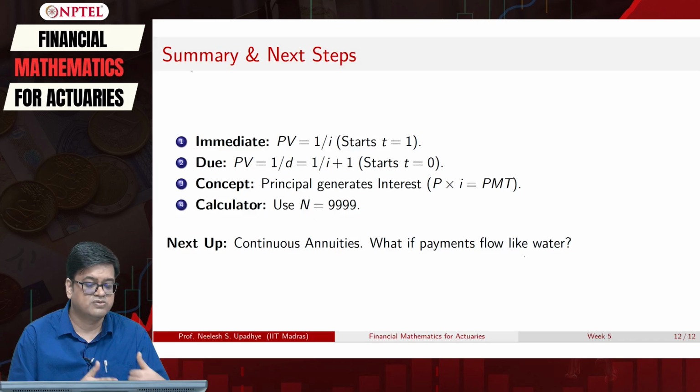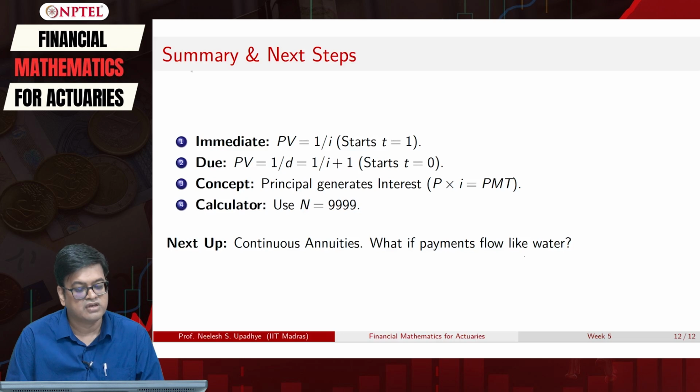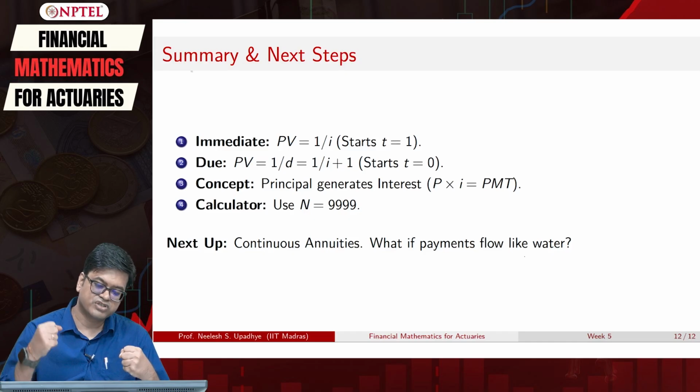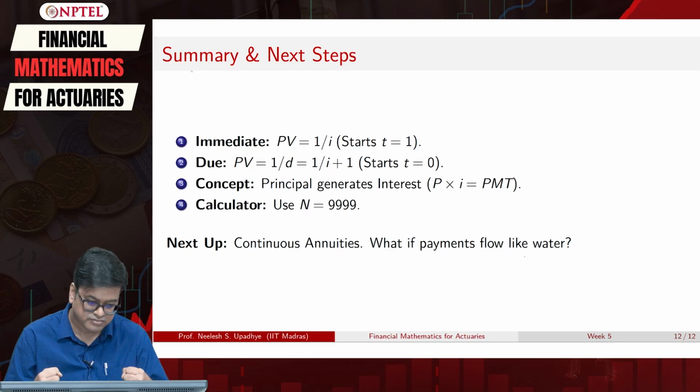So the value is 1 plus 1 by i, or you can treat this as 1 by d, and it starts at t equal to 0. The golden goose principle helps you in generating that interest. So you have that golden goose which will give you the present value, you have that golden egg which is the PMT, and both of them are linked by the interest rate i, correct.